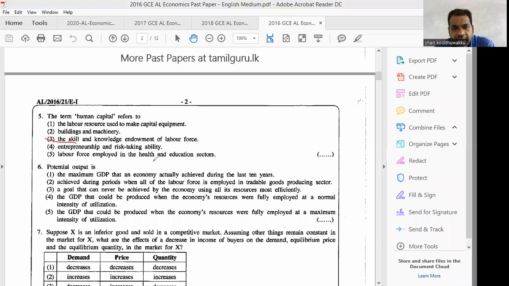Labor force employed in the health and education sector, no, not only in those 2 sectors, the whole economy. Therefore, the answer is the skill and knowledge endowment of the labor force is the human capital. Right. Then we can move to question number 6.